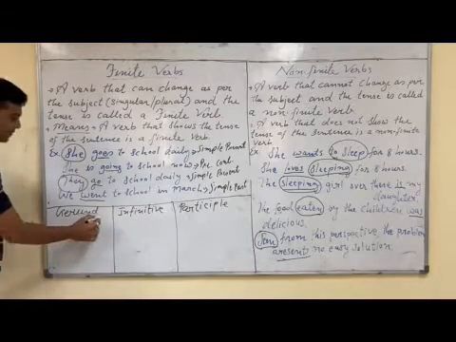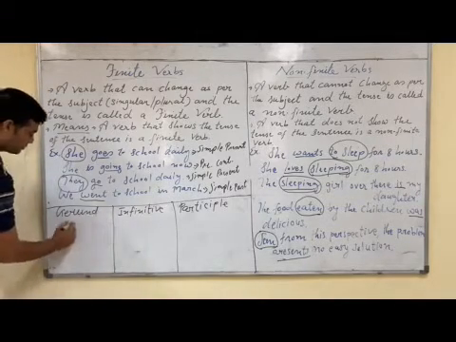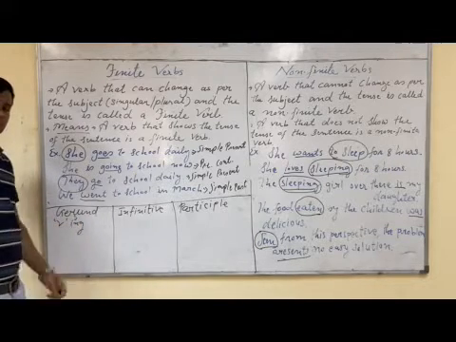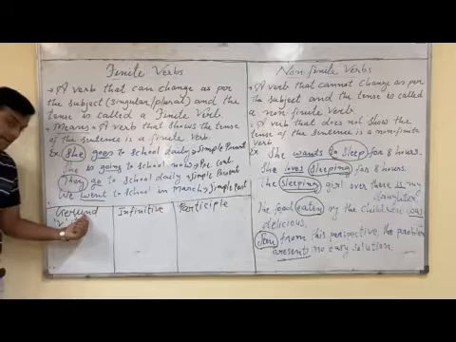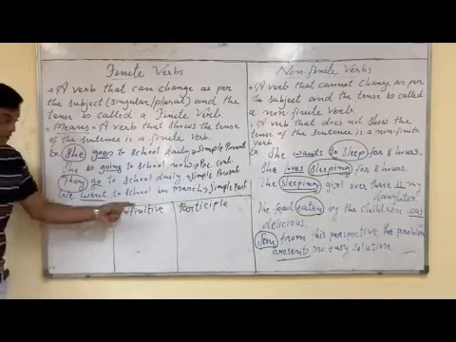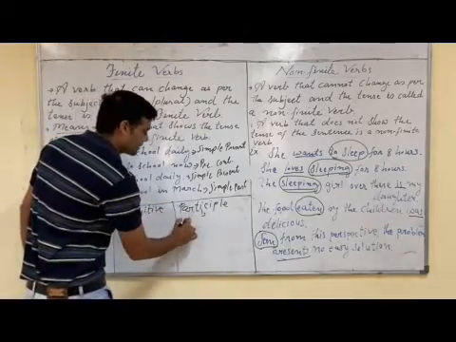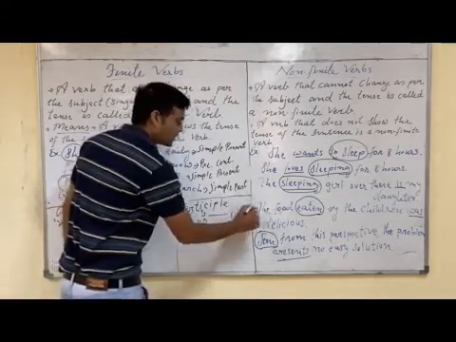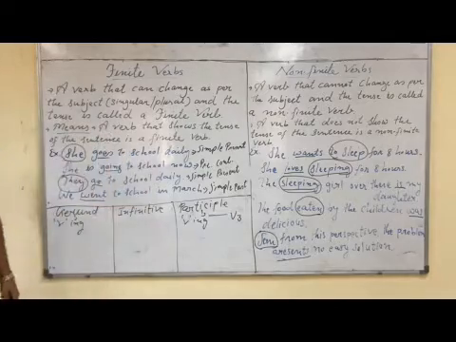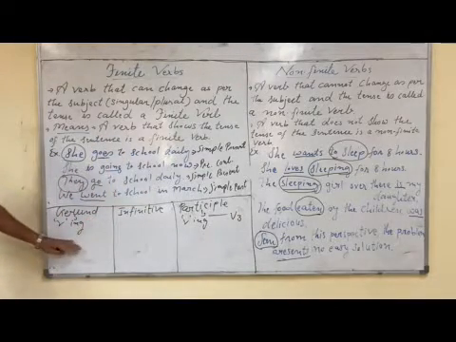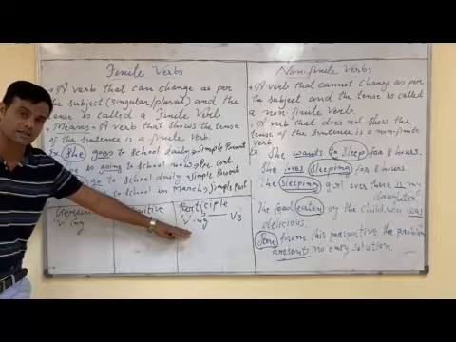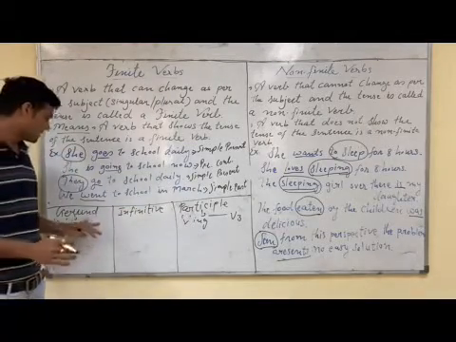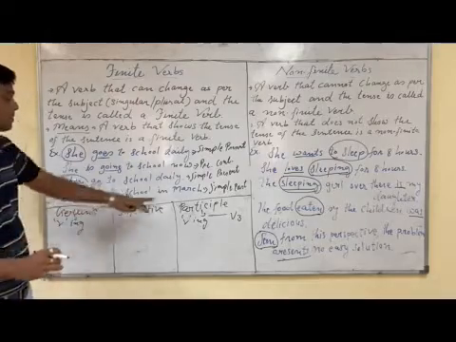Gerund is the verb with ing. But in participle also there is the verb with ing, and the other is V3, the past participle form of the verb. So gerund is a verb with ing and participle is also a verb with ing. Both are non-finite verbs. How can we differentiate whether it is a gerund or a participle?